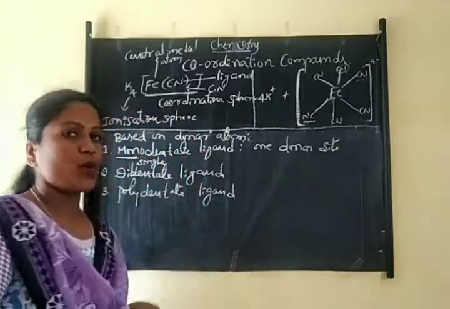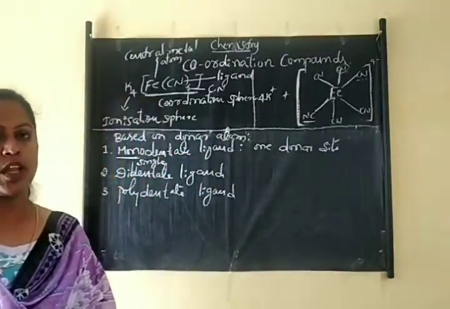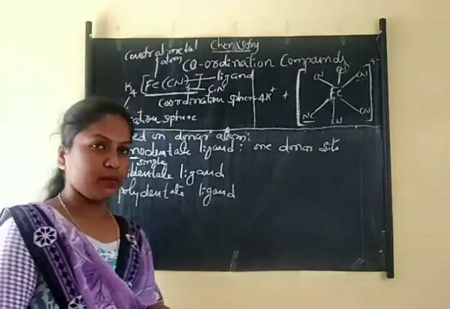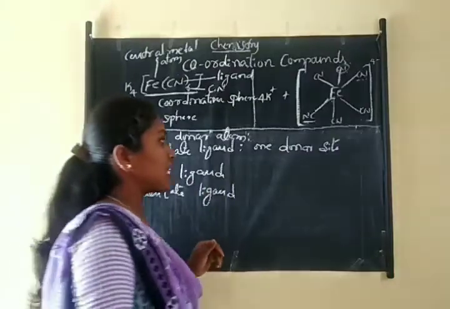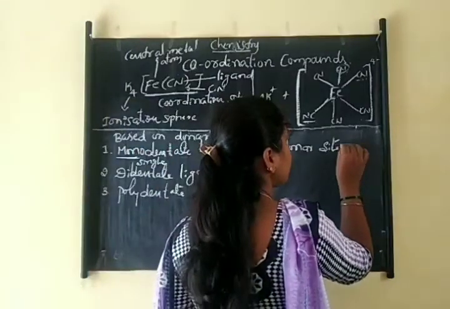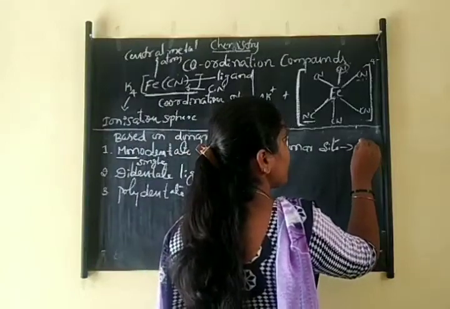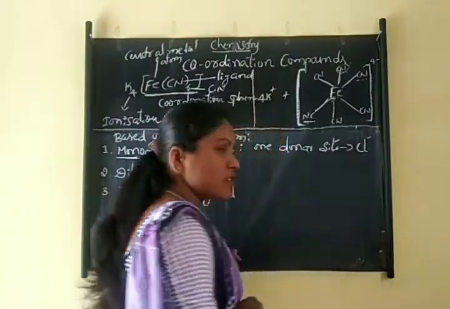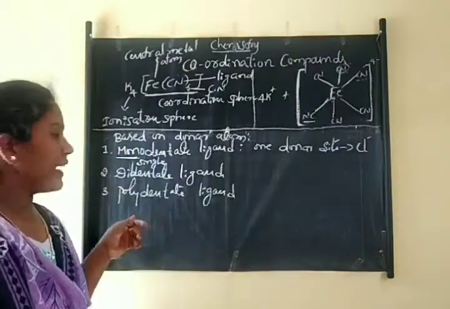Okay, so what is a monodentate ligand? Having one donor site and donating one pair of electrons to the central metal atom is called monodentate ligand. Example: if you look at the example here, Cl minus, Br minus, they are all examples for monodentate ligand. And next one is